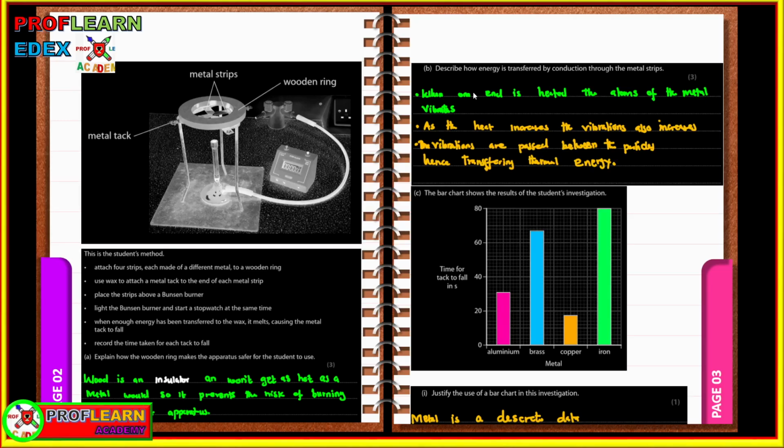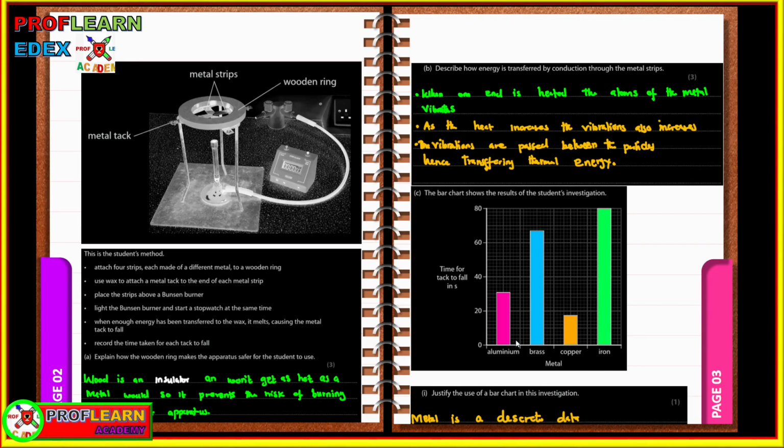metal strips. This is when one end of the metal is heated, the atoms of the metal vibrate. As the heat increases, the vibration also increases, and this makes the particles collide with the neighboring particles. Hence, the vibrations are passed between the particles to the other end, hence transferring energy.